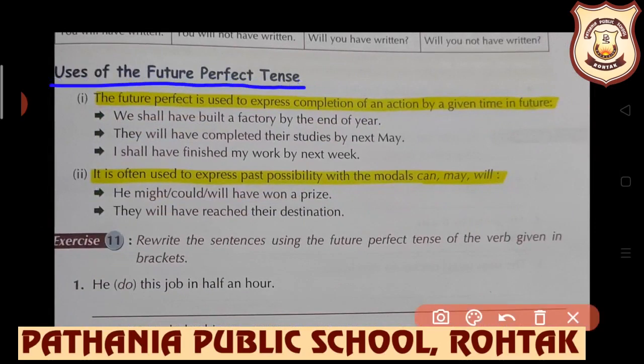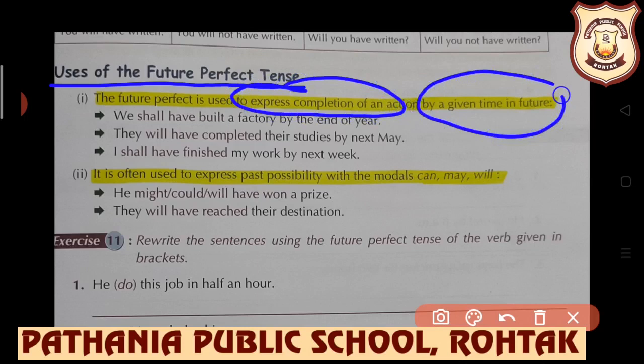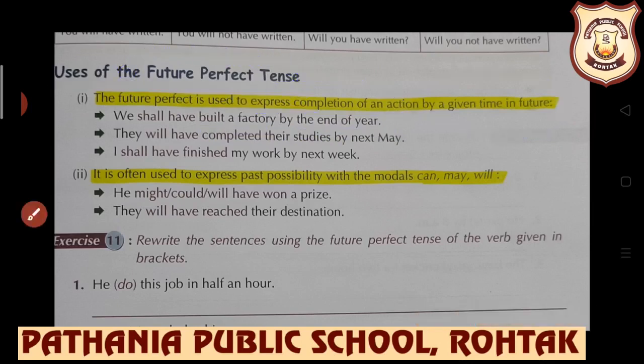The future perfect is used to express completion of an action by a given time in future. Completion of an action at a certain point in future. We shall have built a factory by the end of this year. Means by the end of this year, the factory will be built completely. The work will be completed. Express completion of an action. Remember children, at that time we use future perfect tense.